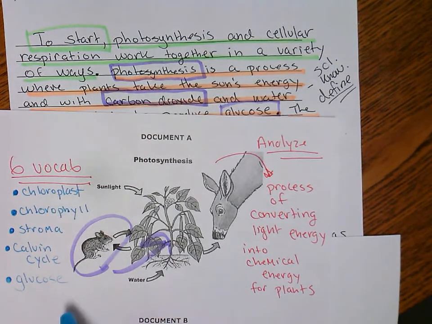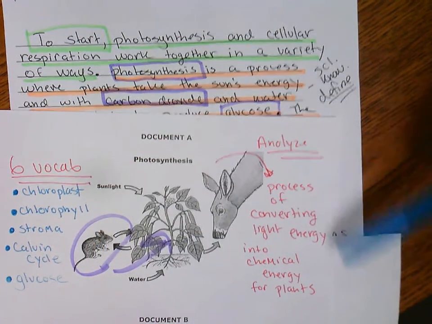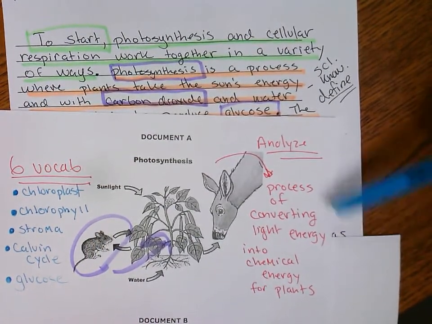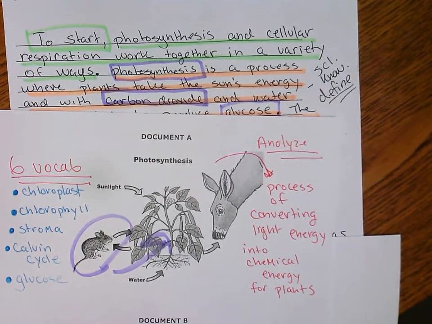Vocabulary. For every document that you have, write down a list of vocabulary, right? Chloroplast, chlorophyll, stroma, the Calvin cycle, glucose, everything that you can remember. And also, what's some prior knowledge you have? What do you know about this document? That's always super helpful.